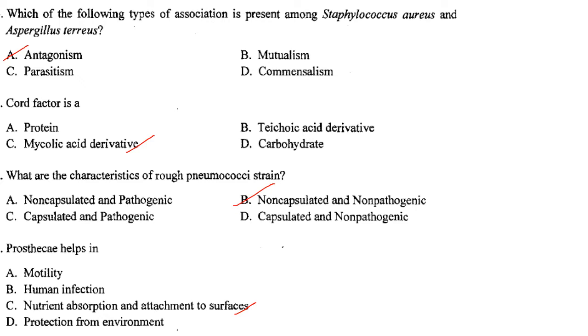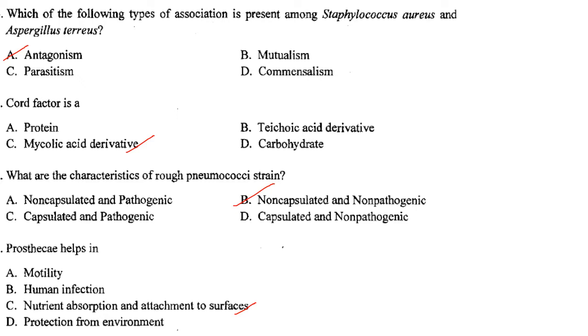It is trehalose 6,6-dimycolate. It is a glycolipid molecule found in the cell wall of Mycobacterium tuberculosis and similar species. Then what are the characteristics of rough pneumococci strain? They are non-capsulated and non-pathogenic.